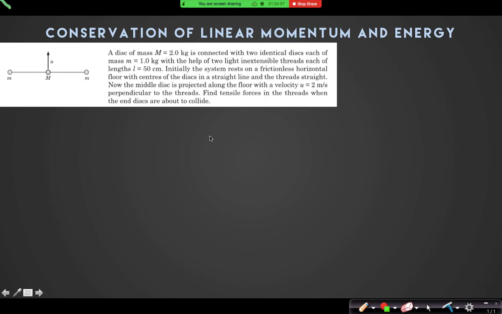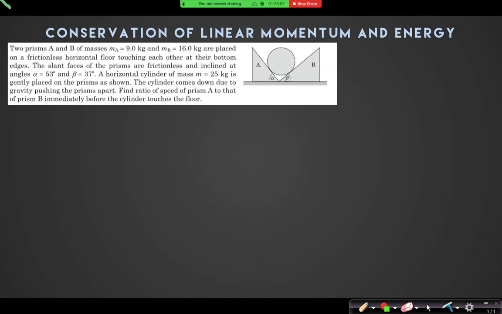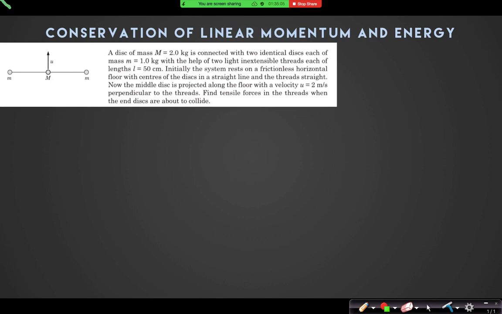Okay, let's try this question, right? A good question again. A disk of mass 2 kg is connected with two identical disks, each of mass 1 kg, with the help of two light inextensible threads, each of length half meter. Initially, the system rests on a frictionless horizontal floor with centers of the disks on a straight line and the threads straight. Now the middle disk is projected with a velocity 2 meter per second perpendicular to the threads. Find the tension force in the thread when the end disks are about to collide.